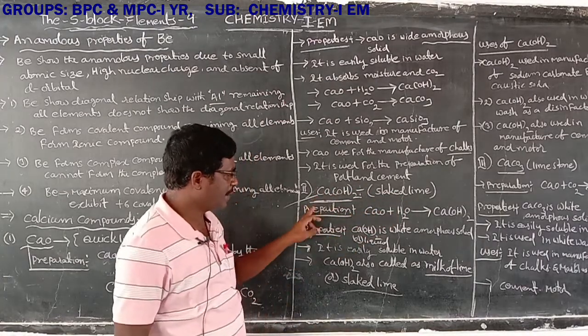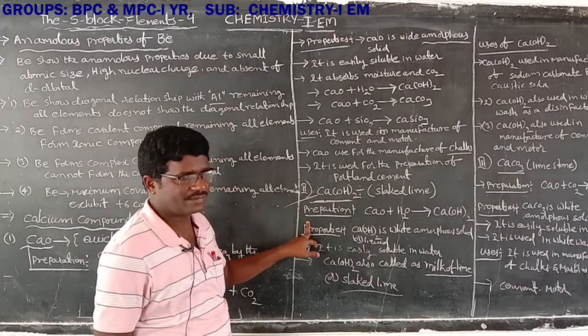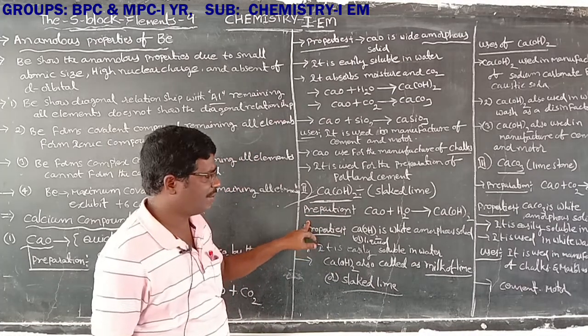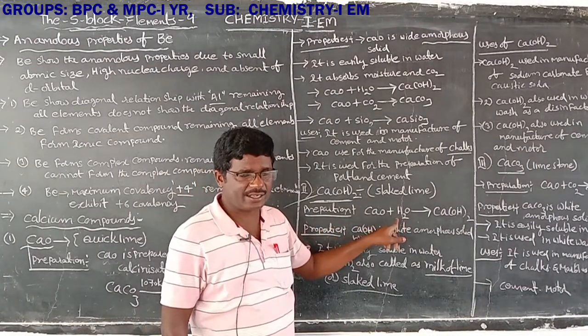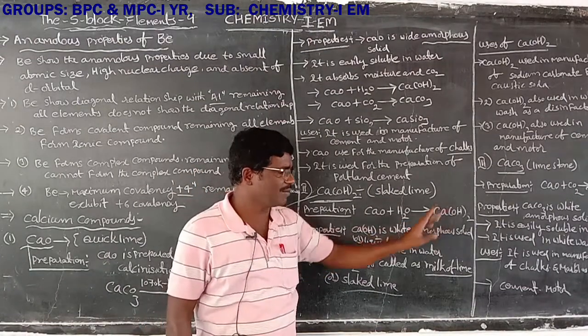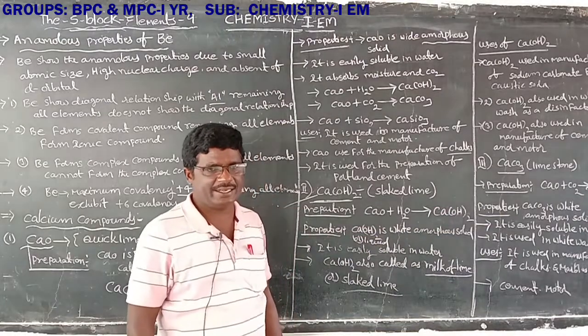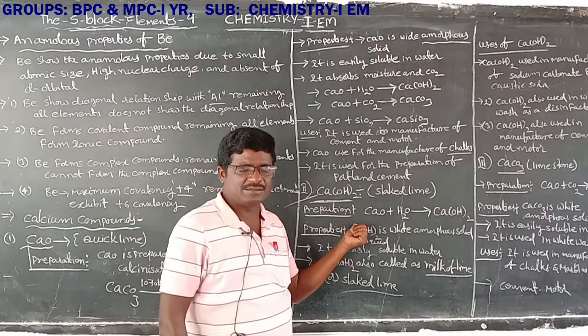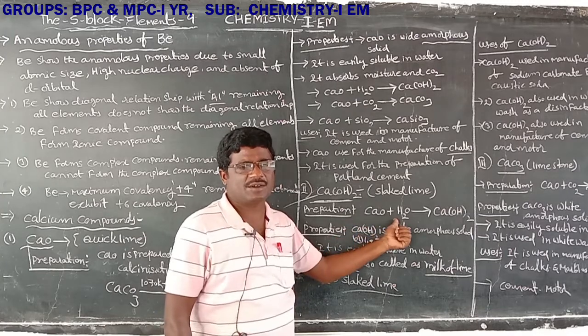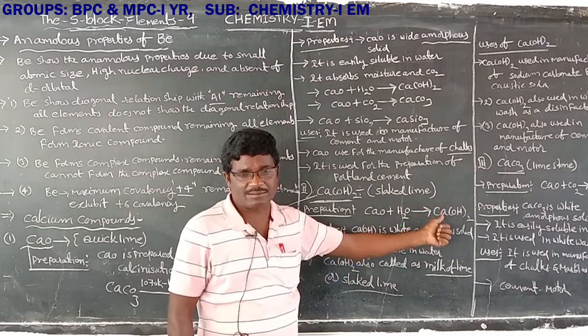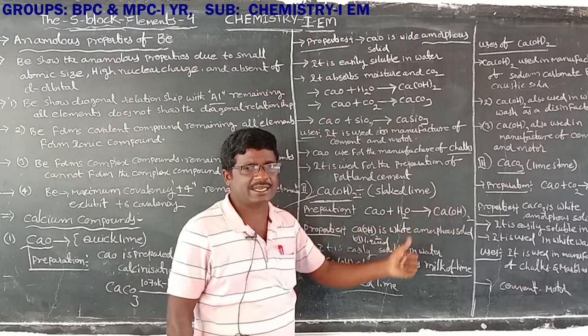Next one, preparation of calcium hydroxide. Calcium hydroxide is prepared by dissolving calcium oxide in water through the hydrolysis process to form calcium hydroxide. Quicklime, also known as calcium oxide, dissolves in water to form slaked lime, also known as calcium hydroxide.